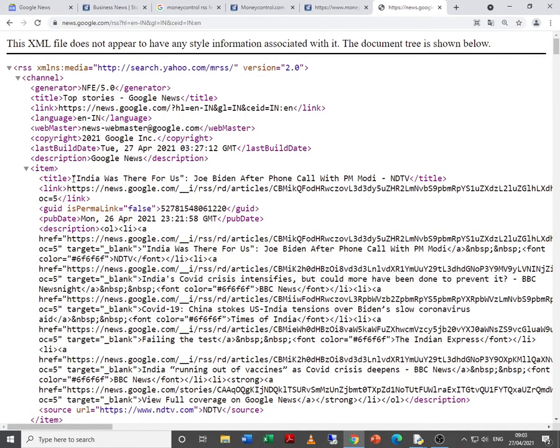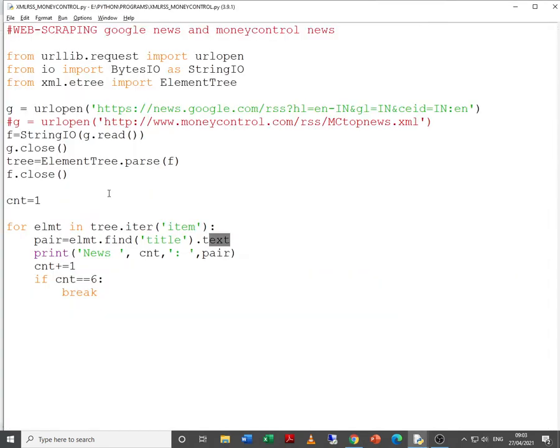First the item and then the title, and of course it is title.text, because the title tag is this, but how can you obtain this text? It is through title.text. And finally you are printing, you are managing the counter variable, and if 5 news headlines are printed, you are stopping. So this is pretty simple and we had studied it last time, but this is just for revision's sake.